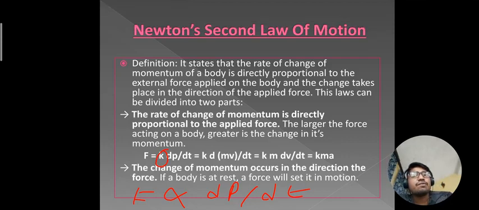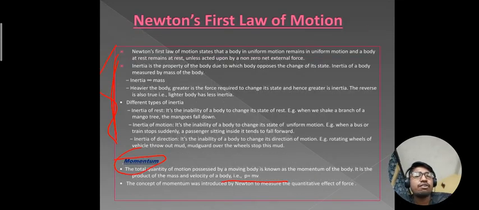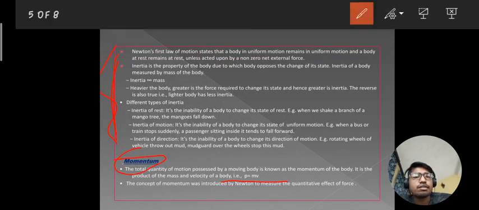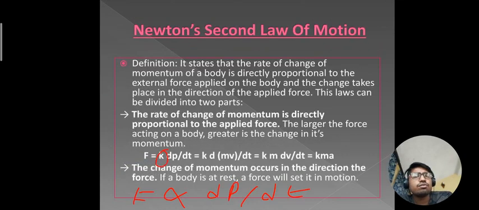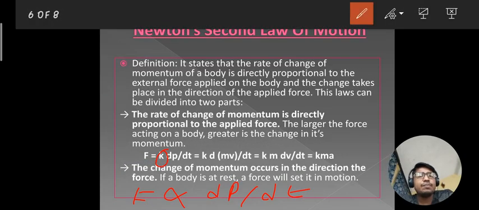Now from previous slides, we know that p equals mv. So in place of p we can write mv, so we can write k d(mv) by dt.